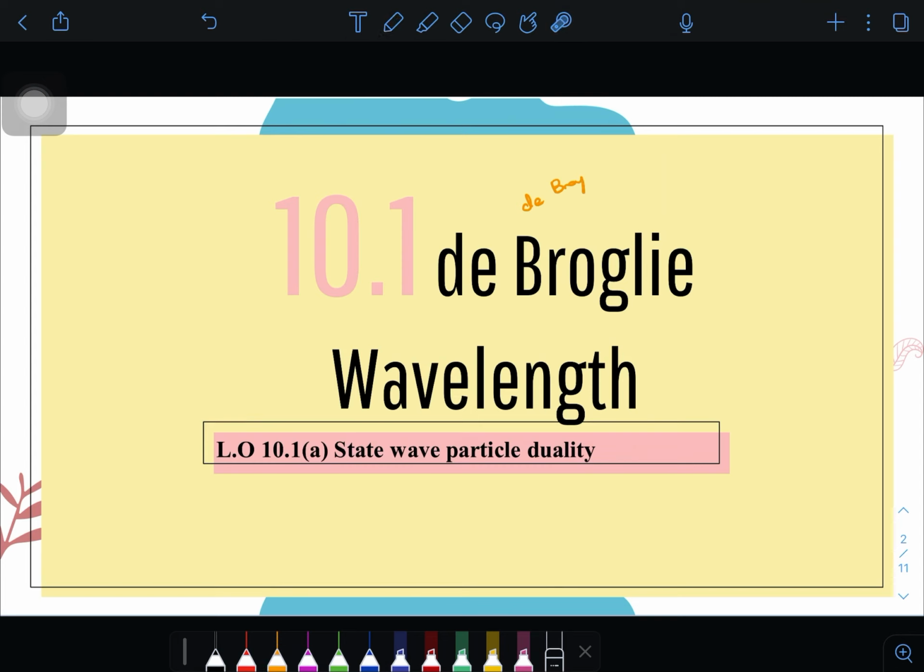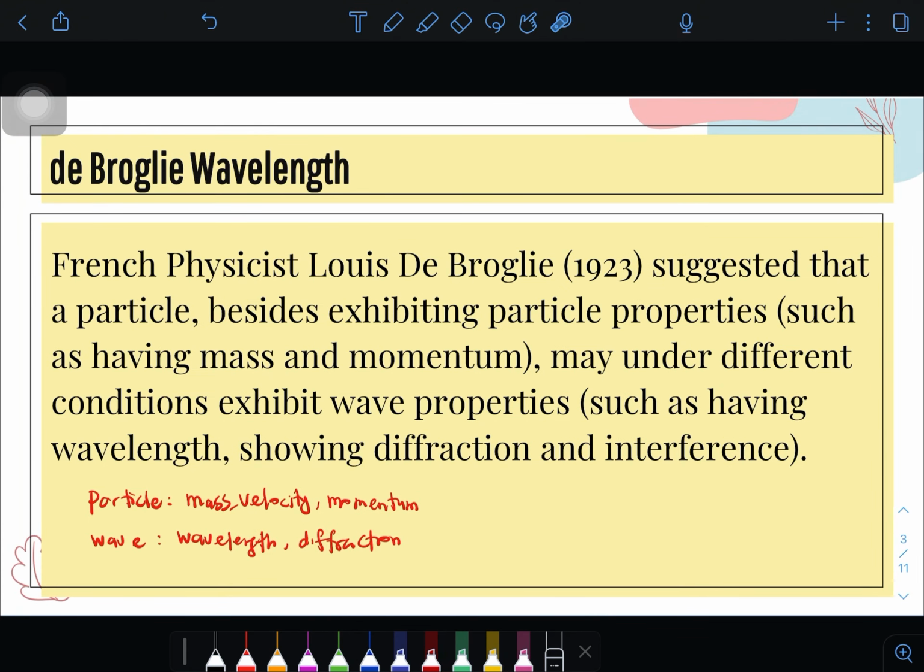The first one kita perlu tahu how to state the wave particle duality. So in 1923, French physicist Louis de Broglie suggested that a particle, besides exhibiting particle properties such as having mass and momentum, may under different conditions exhibit wave properties such as having wavelength, showing diffraction and interference.